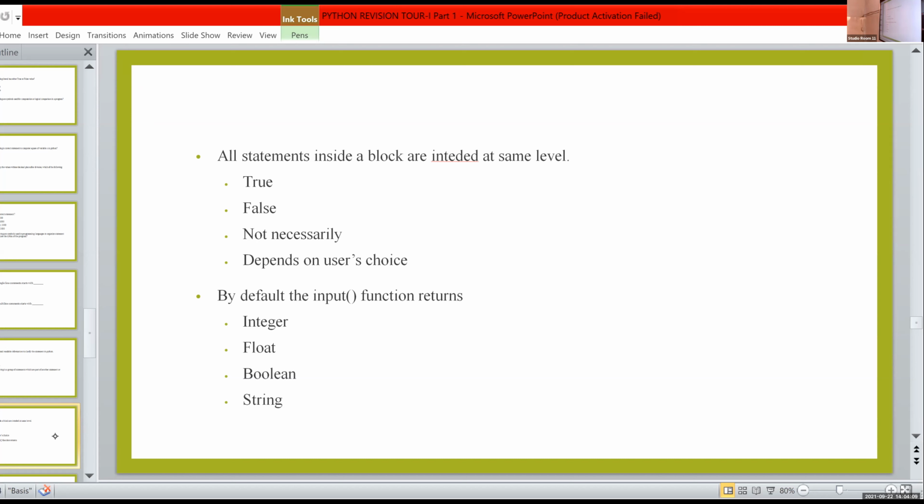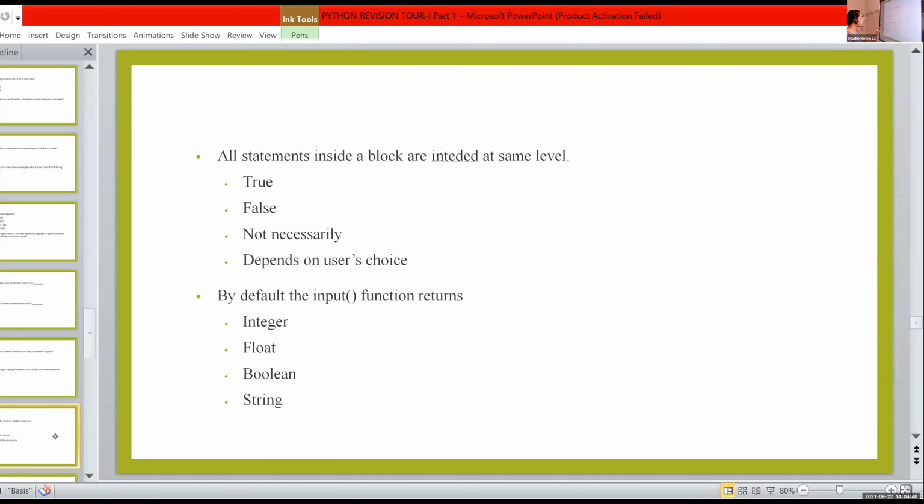It is true. By default, the input function returns what? Emmanuel, what is the answer? String. Yes, it is string. So by default, the input function returns the value as a string.